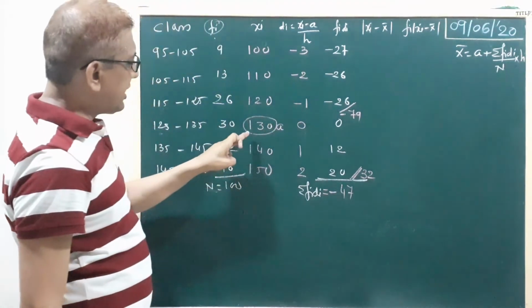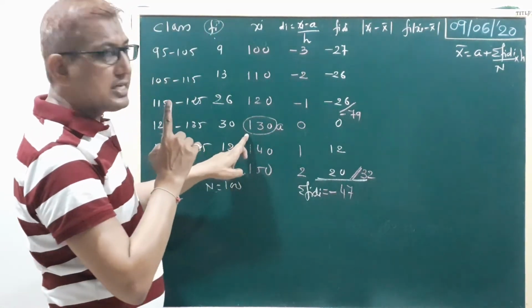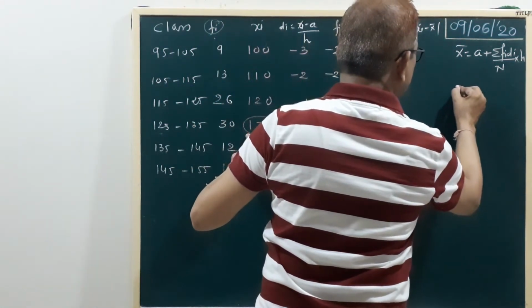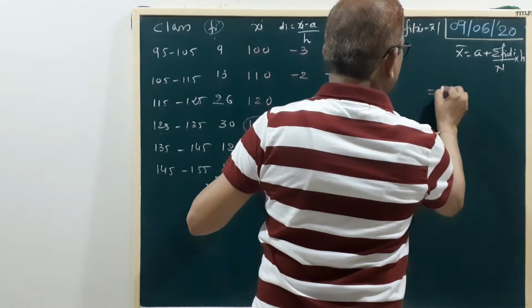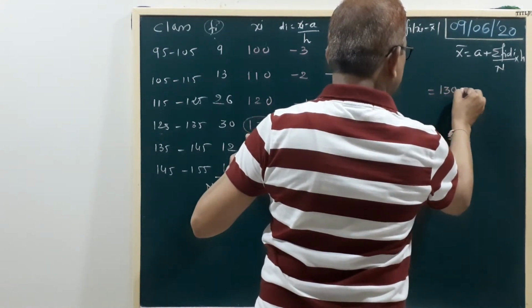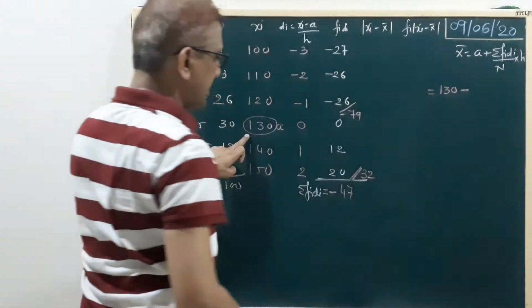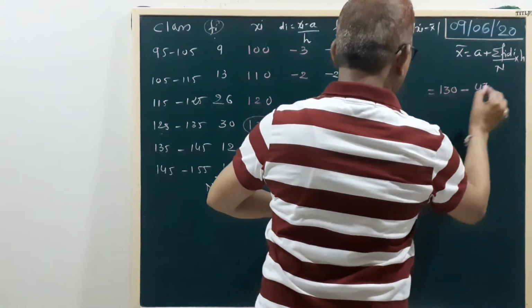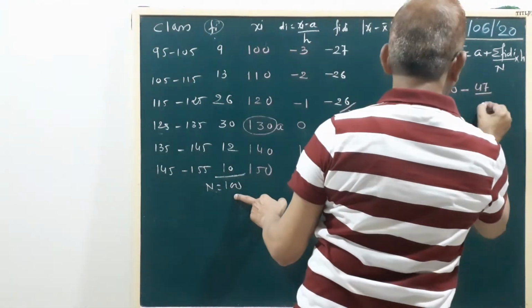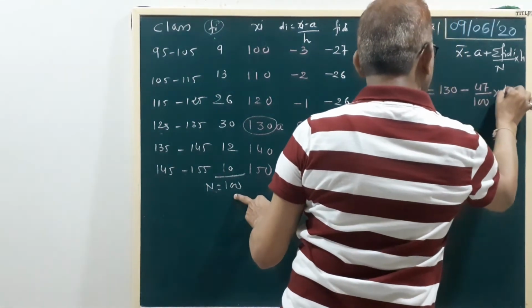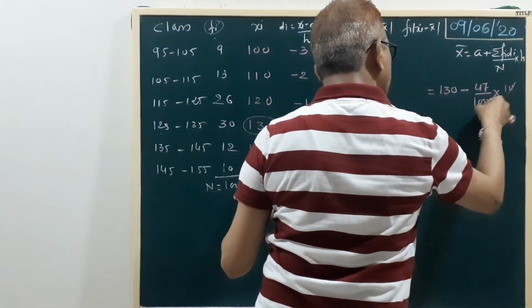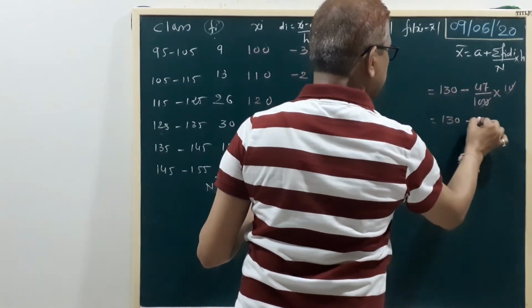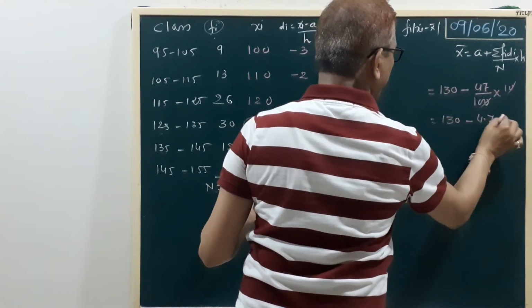Now first we calculate the mean. Small a equal to 130. So we write here 130 minus sigma fidi 47 upon capital N 100 and class length 10. Here 0 0 will be cut. So 130 minus 47 divided by 10, 4.7.